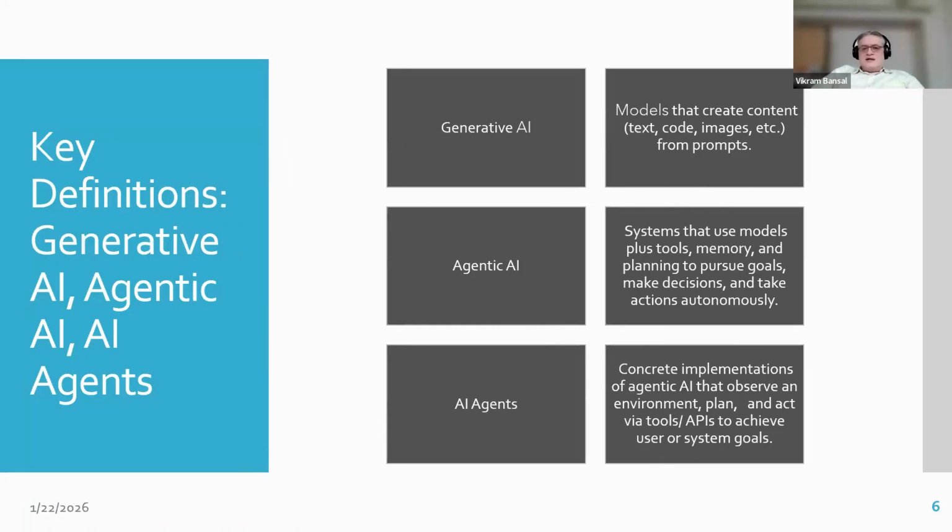What is generative AI, agentic AI, and AI agents? Now, we know what generative AI is, right? Generative AI is all the generative models, like the large language models and the multimodal LLMs, which are able to generate text, code, images, videos, etc. from prompts. So, what is an example of generating text?